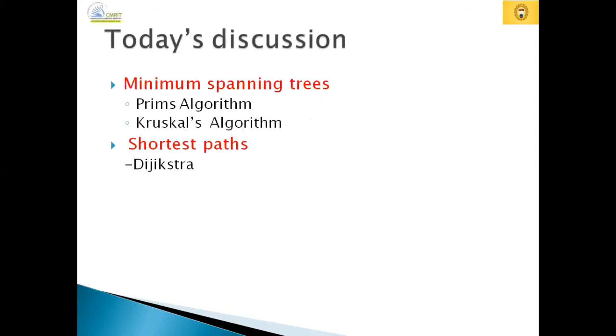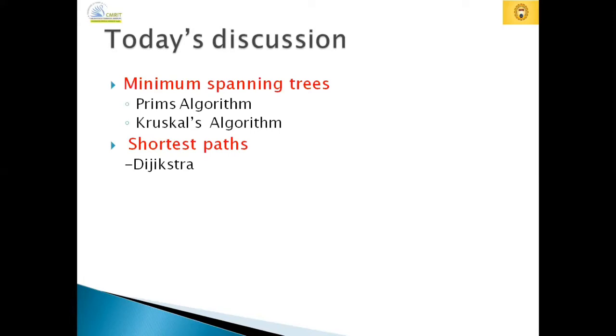In today's plan, we'll discuss the theory behind these three things: Prim's algorithm, Kruskal's algorithm, and Dijkstra's algorithm. Minimum spanning trees can be calculated through Prim's algorithm and Kruskal's algorithm. And the second part I am planning to discuss is Dijkstra's algorithm. The complete theory and examples will be discussed in today's session.